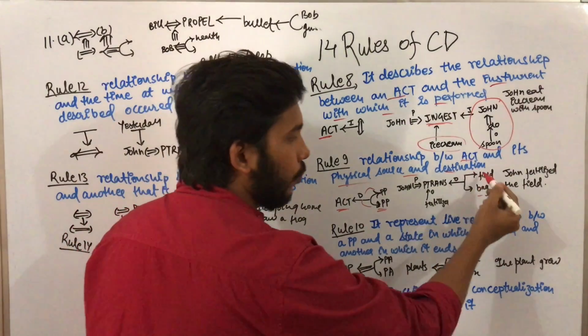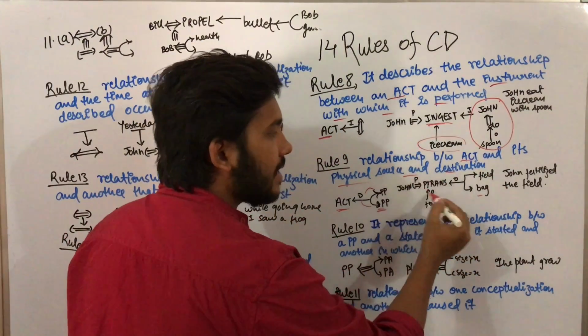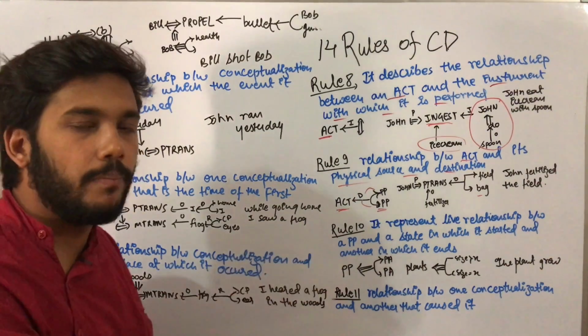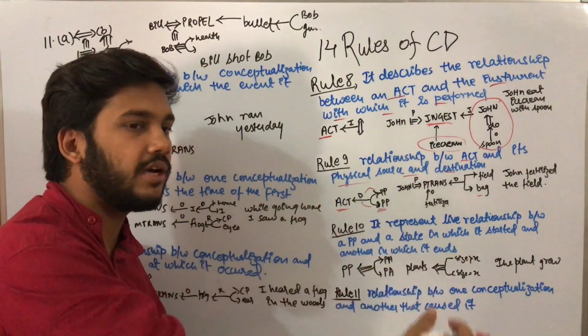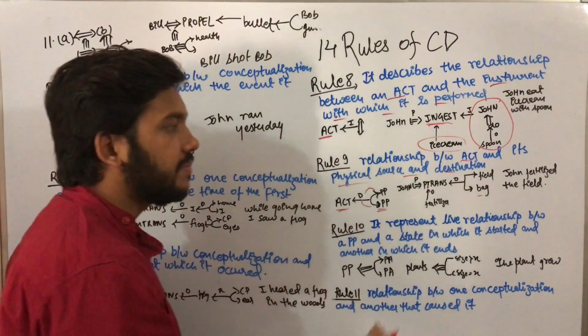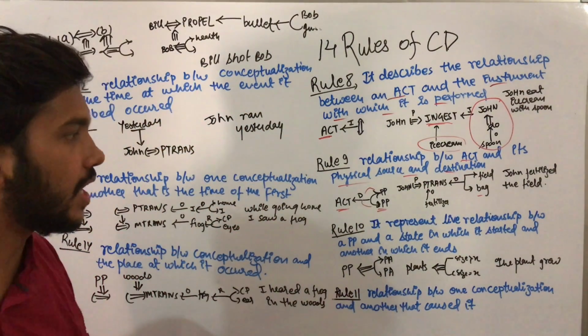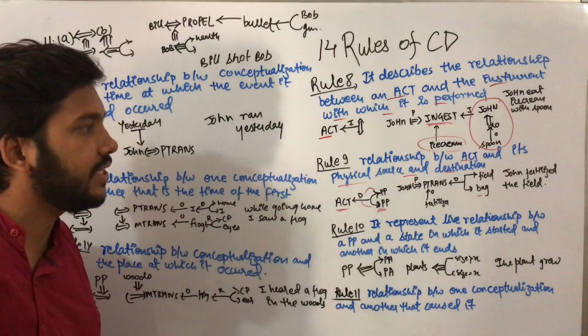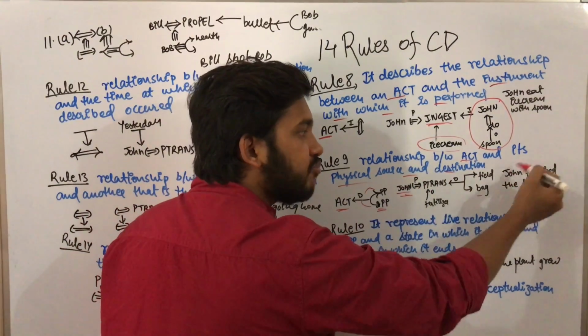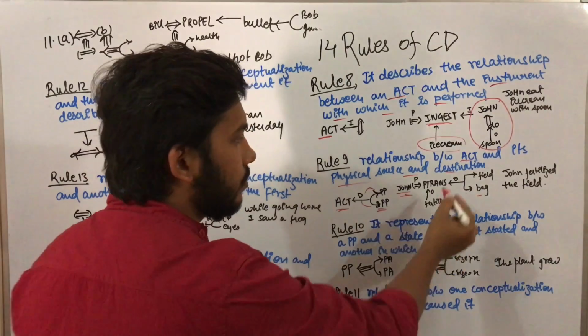P trans means transfer of some abstract relationship. From the bag, John is putting the fertilizer into the field. So P trans means physical transfer of abstract relationship. And John is the one who is performing this action.